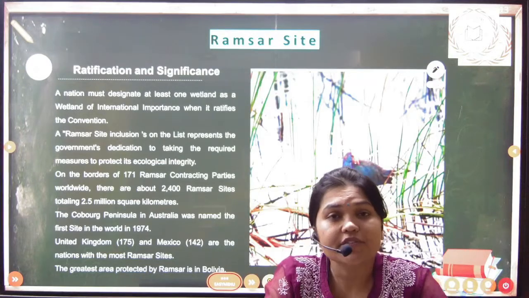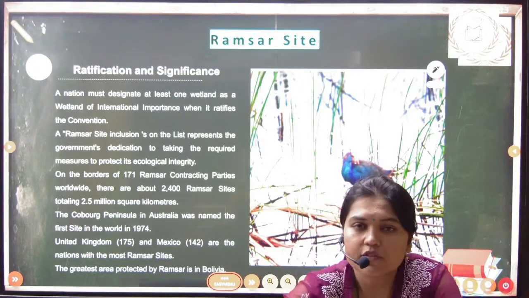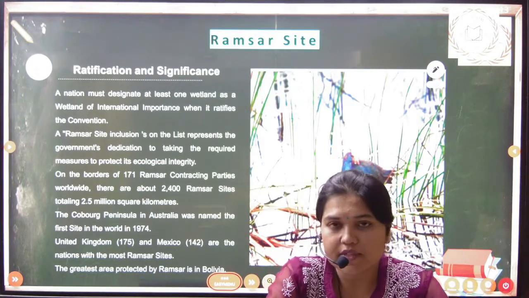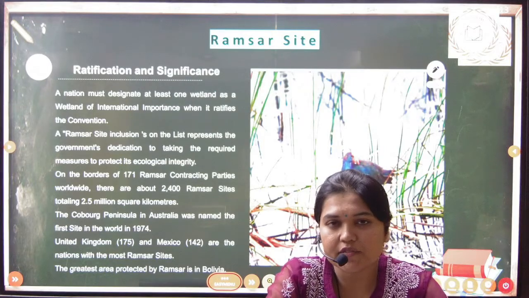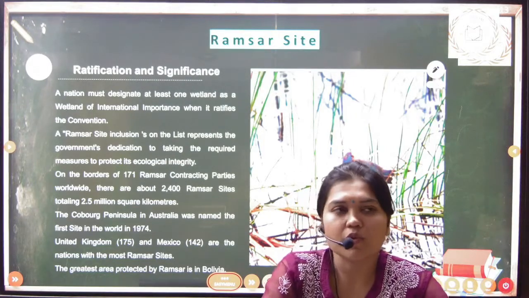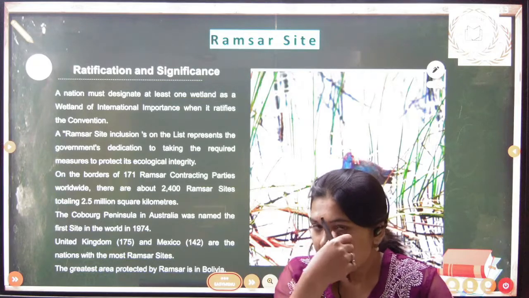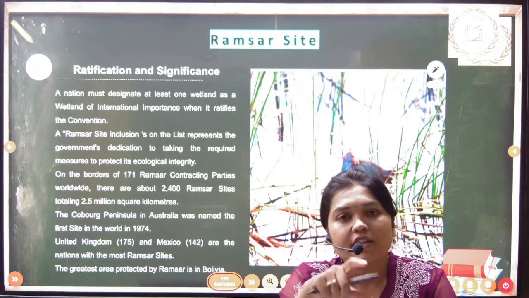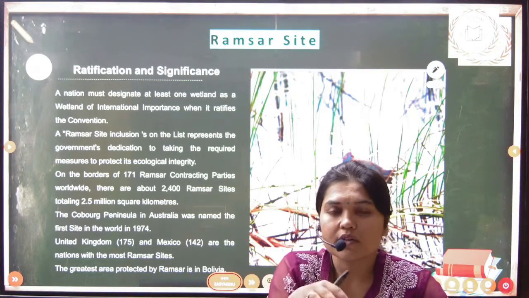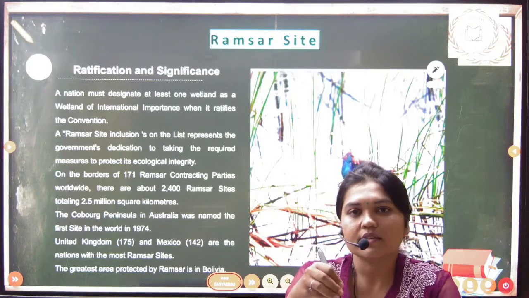Now, what is ratification and significance? We already know that the Ramsar Convention on Wetlands was signed in 1971, but at that time, not every country came and signed the convention. They took time. Ratification is when a country comes to the point that they sign the convention.